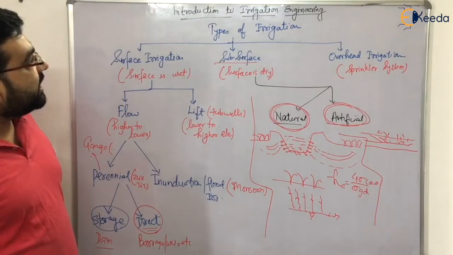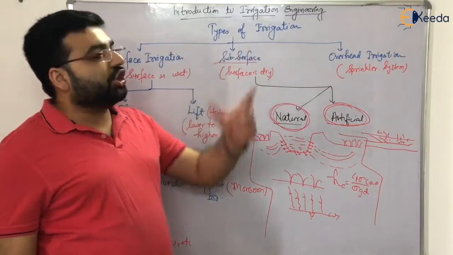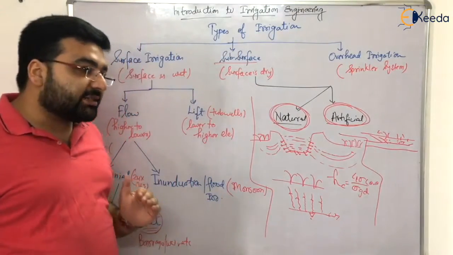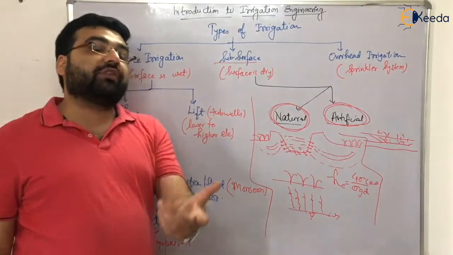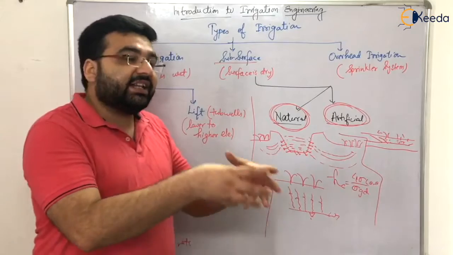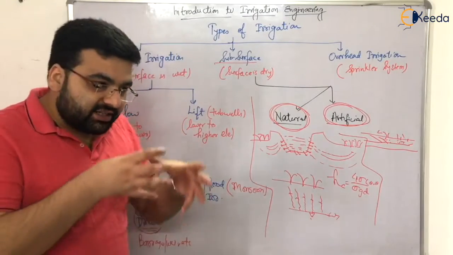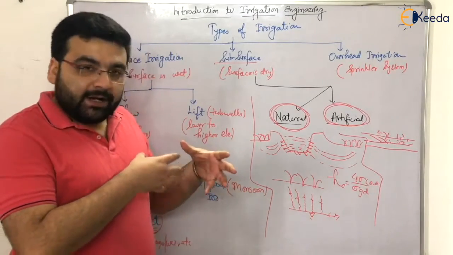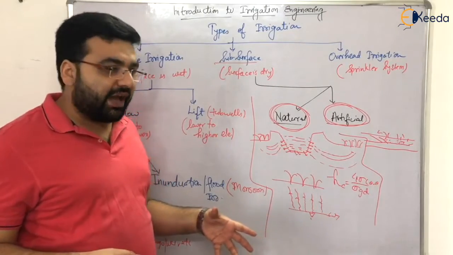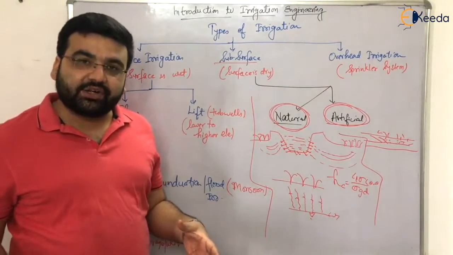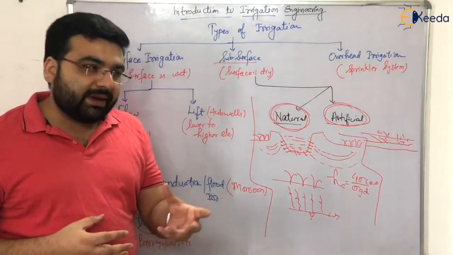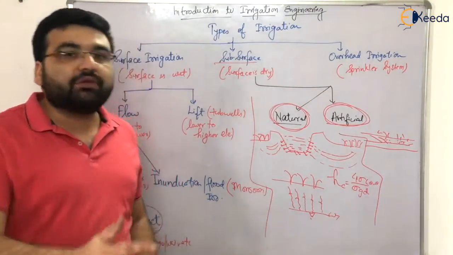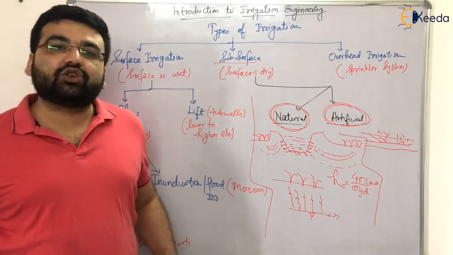So I hope, students, that you have understood the introduction to irrigation engineering, right? Now let us move forward and see the various techniques of irrigation. From there, the GATE examination syllabus actually starts. We have flood irrigation, basin irrigation, border irrigation, and the various formulae, and we will also solve some numericals on the techniques of irrigation. So let's move forward to the next topic, techniques of irrigation.